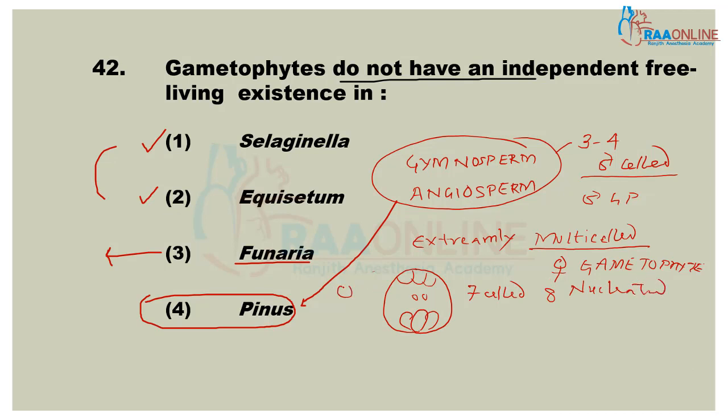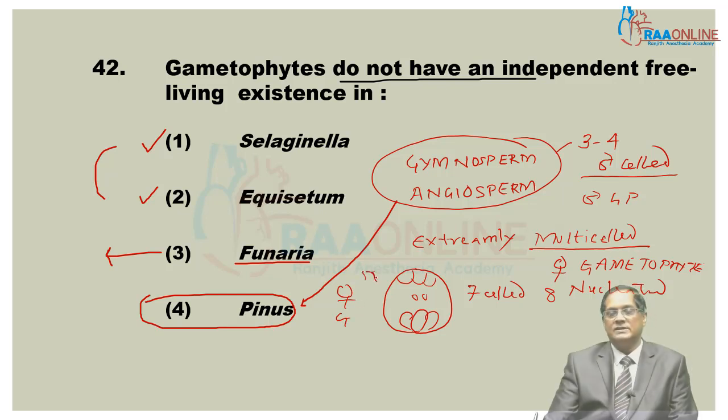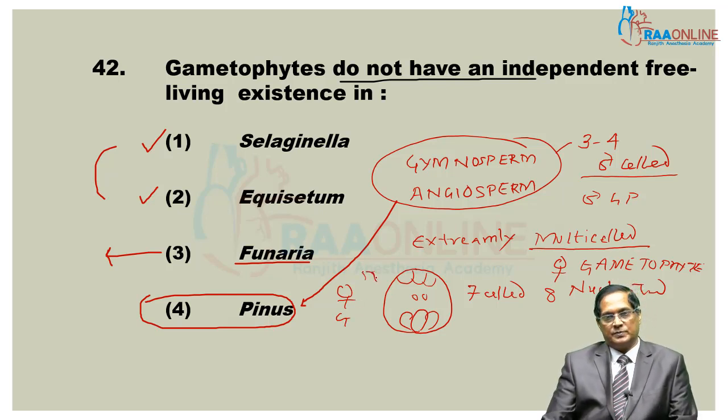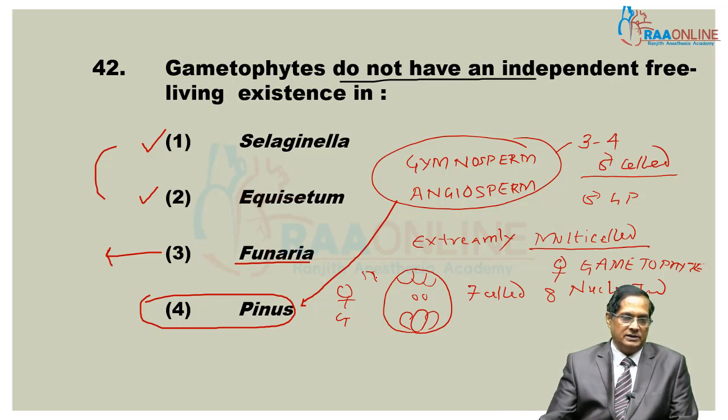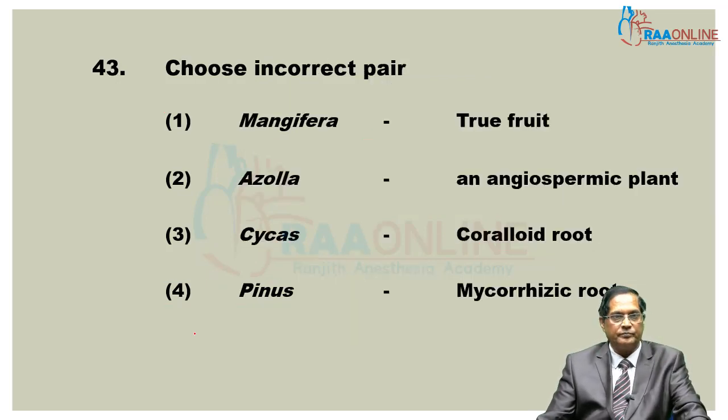This is the female gametophyte. It is hardly 7-celled and 8-nucleated in angiosperm. So my answer is Pinus. That is, Pinus is known for production of extremely reduced gametophyte, Pinus as well as any gymnosperm or any angiosperm.